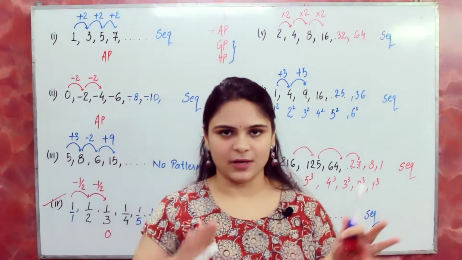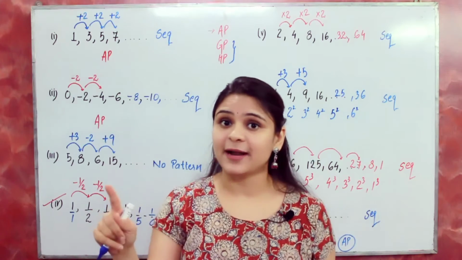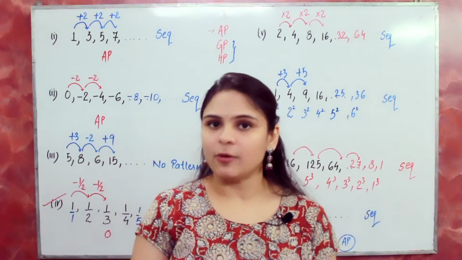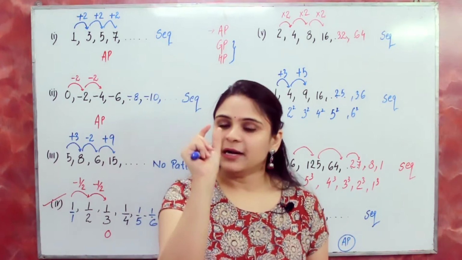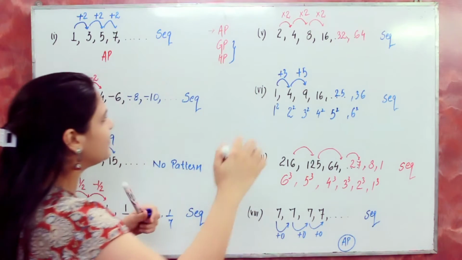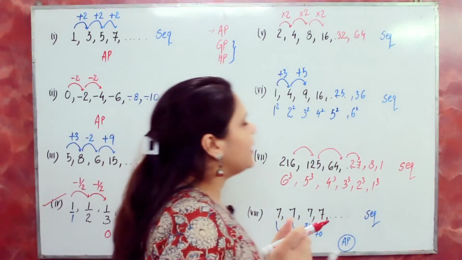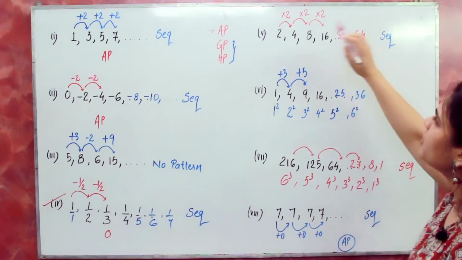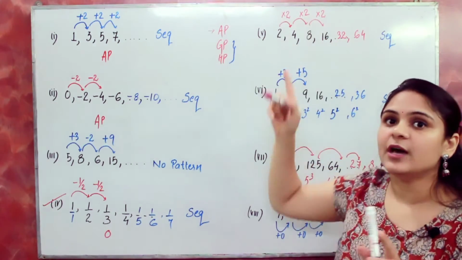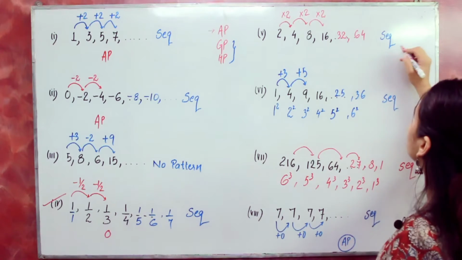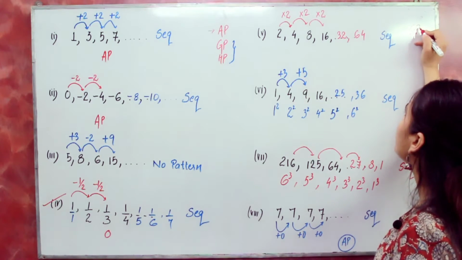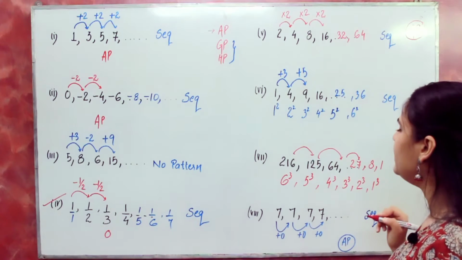Like in arithmetic progression we were adding and subtracting, but in geometric progression we are multiplying or dividing. So let's see, is there any geometric progression? Yeah, like in this part every time we are multiplying by 2. So it's a sequence, and the sequence is known as geometric progression, right?